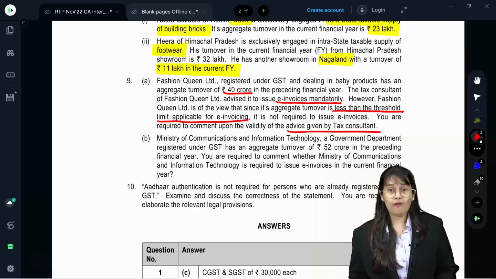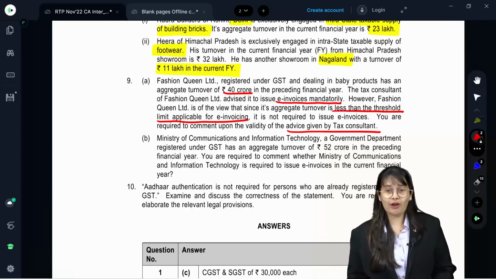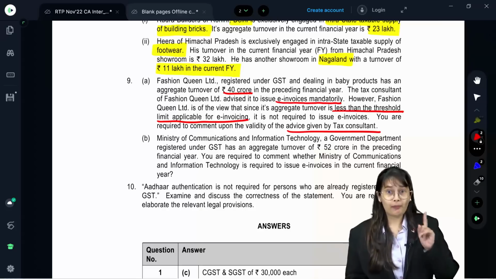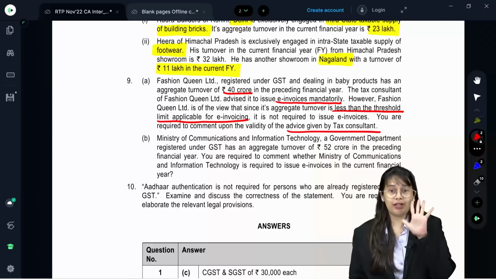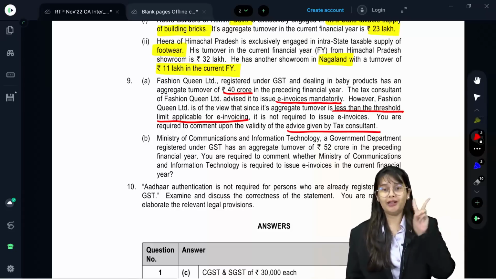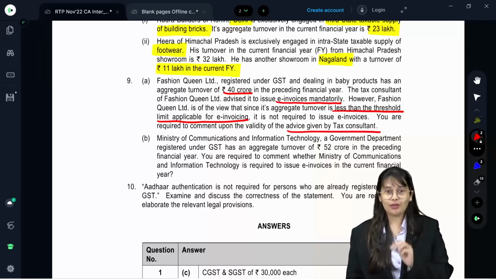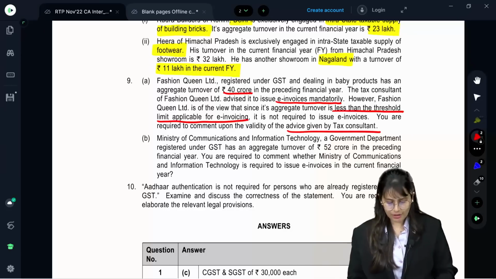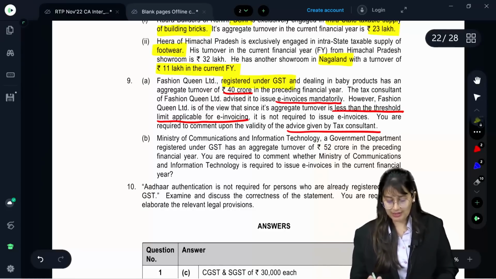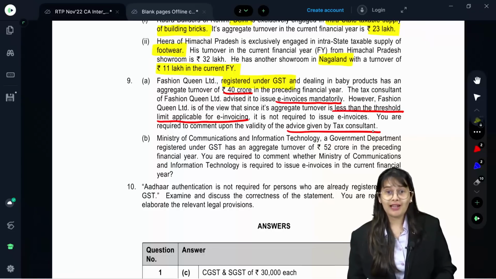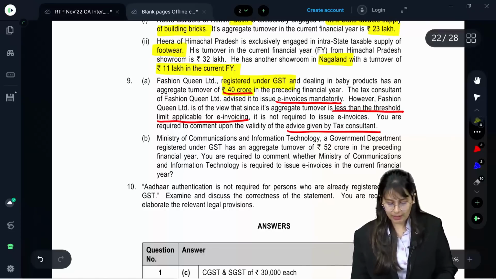Okay, you tell me what is the limit for E-invoicing now? It has been amended to 20 crore. Earlier it was 50 crore, but now it is amended to 20 crore. Hence, over here, Fashion Queen registered under GST. Also, they are making taxable supply to whom?